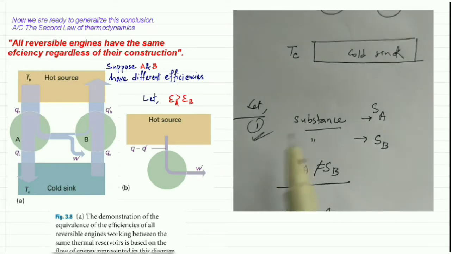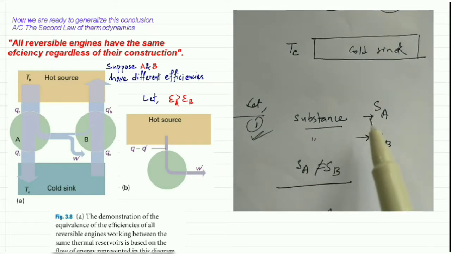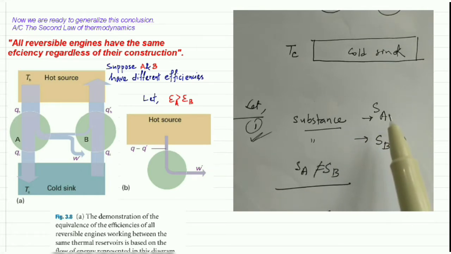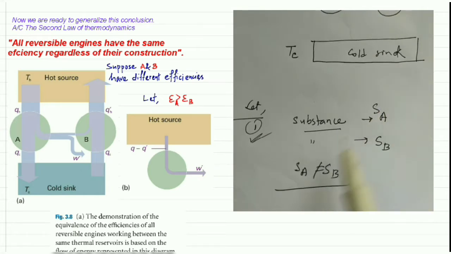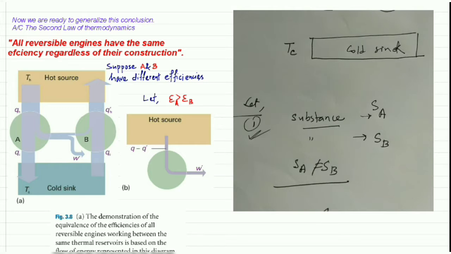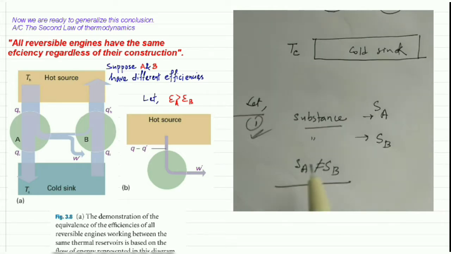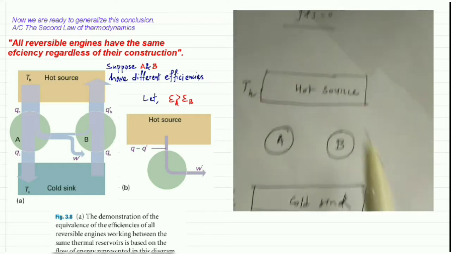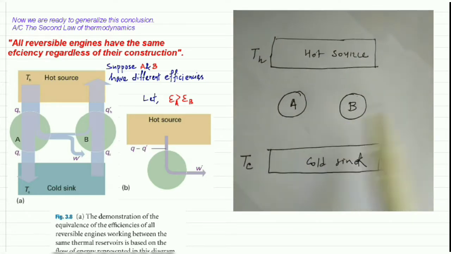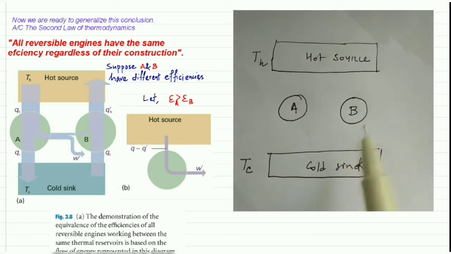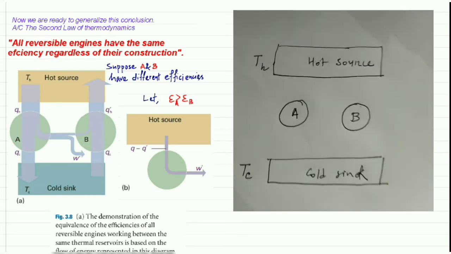Let's suppose the substance used to prepare machine A is Sa, and the substance used to prepare machine B is Sb. As Sa is not equal to Sb, the substances are different, and they may be any arbitrary substance.